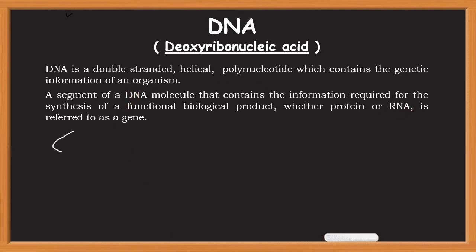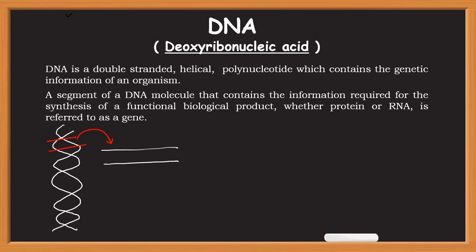Now, let's suppose this is a double-stranded helical DNA. If you try to see a particular region of DNA, all the genes are not present there continuously. There will be certain segments of gene on DNA, or coding regions of DNA, which will code for a particular protein or RNA, and then there will be some non-coding regions that will not contain any kind of information for any biological product, and these regions are known as introns, or you can call them junk DNA.